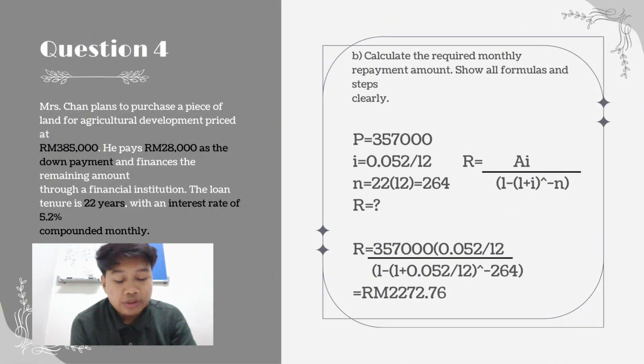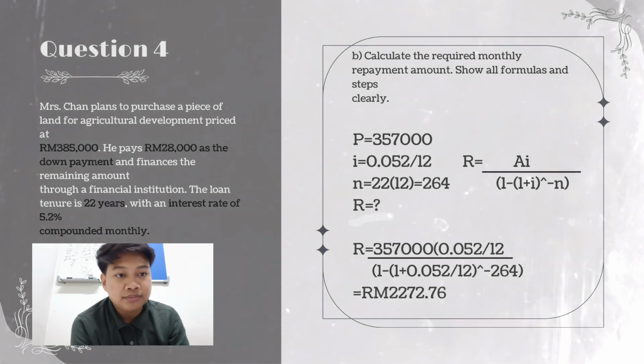For question 4B, the question asks for the monthly repayment amount. We can use the formula R equal to A I over 1 minus (1 plus I) to the power of negative n. So, A equal to 350,000 ringgit, I equal to 0.052 over 12, and n equal to 264. So the answer for question 4B is 2,272 ringgit 76 cents.